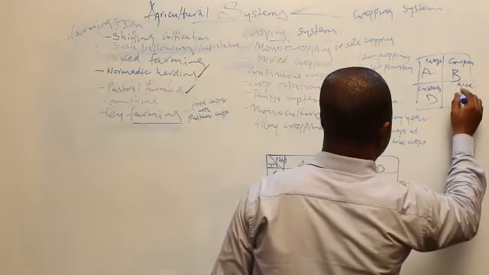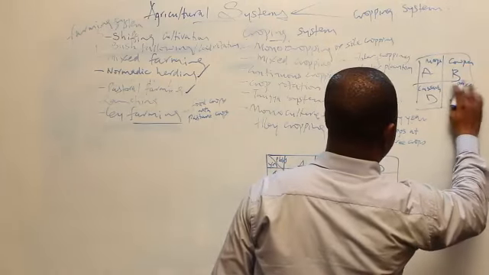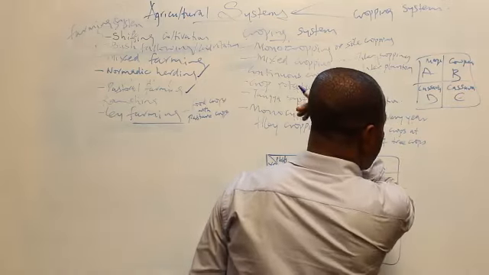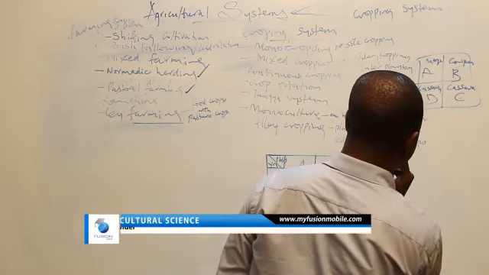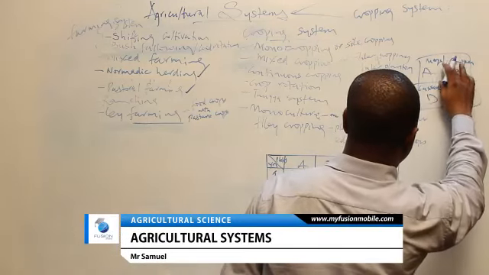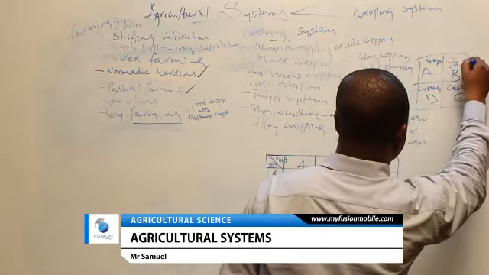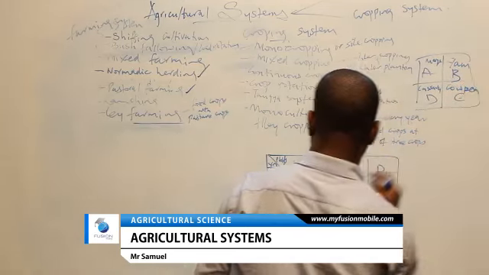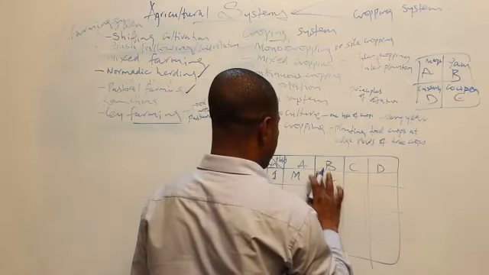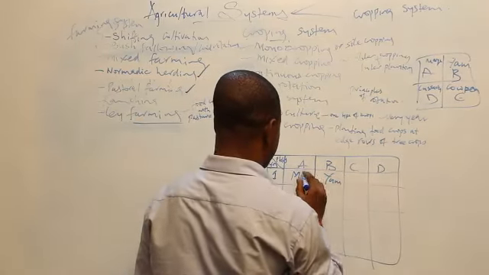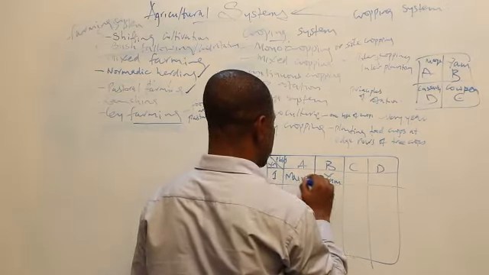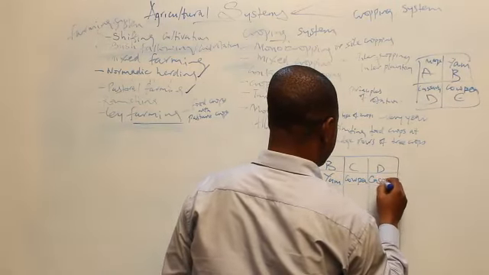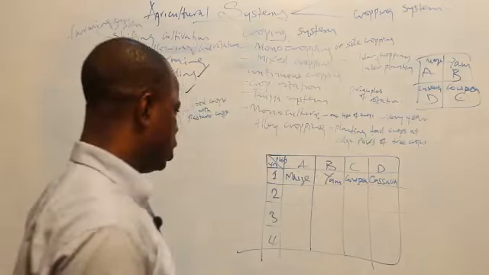Excuse me, let me correct that: A is maize, B is yam, C is cowpea, and D is cassava. This is year 1. This is what I planted.